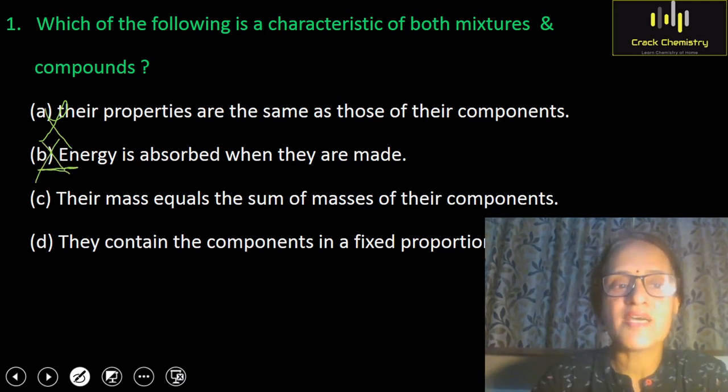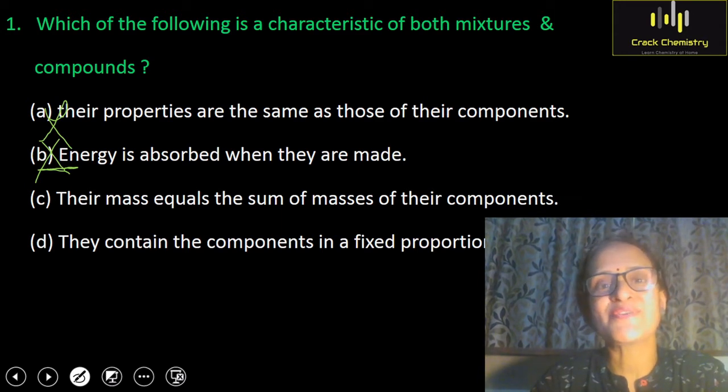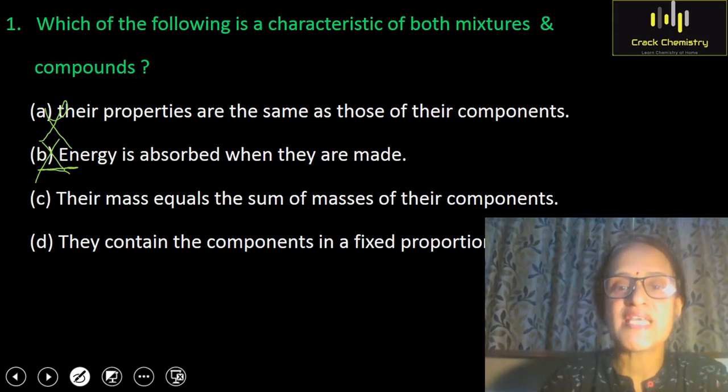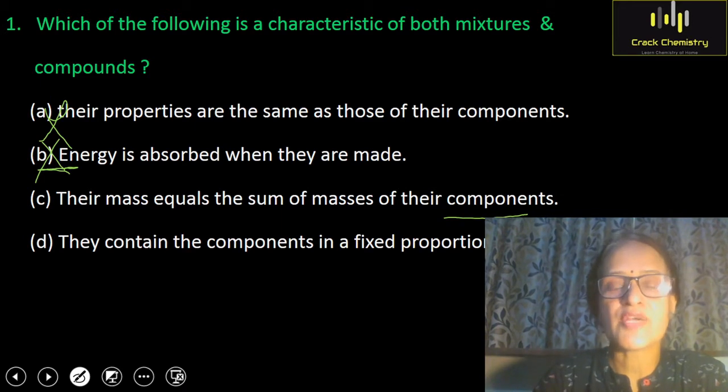Option C is their mass equals the sum of masses of their components. Children, option C is the correct option. It is correct because during the formation of a compound, a chemical change takes place, and according to the law of conservation of mass, mass can neither be created nor destroyed during a chemical reaction.